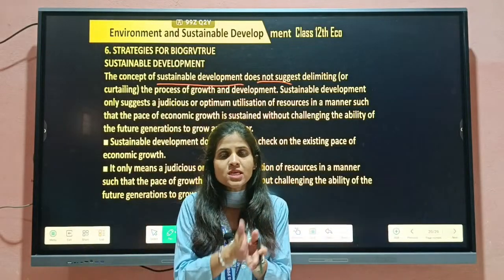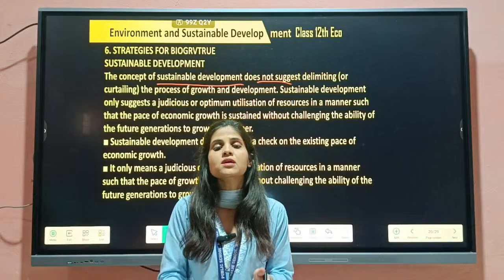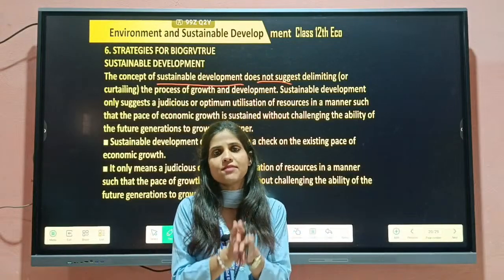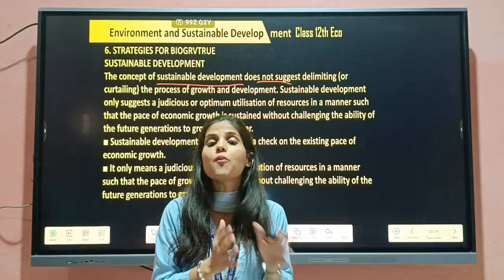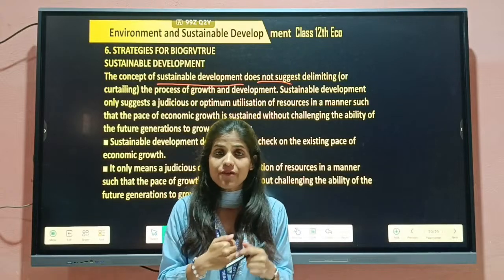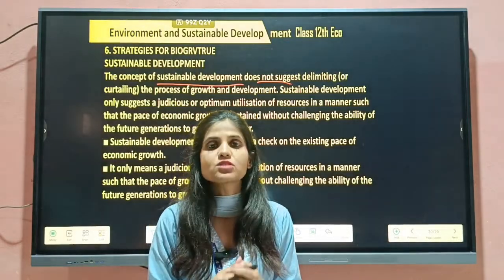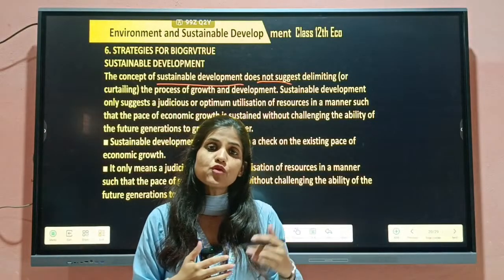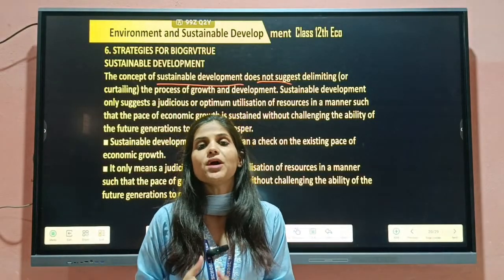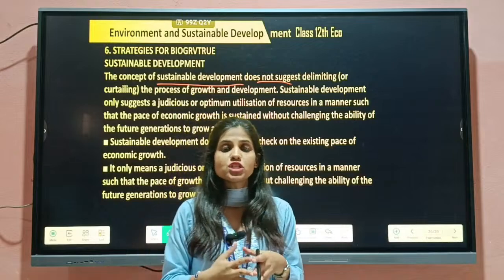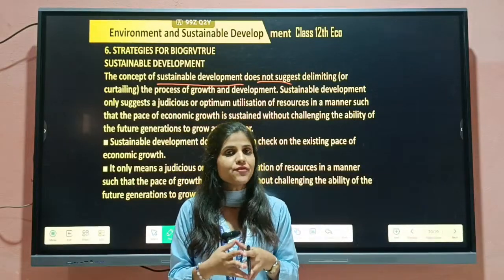When we use anything in ideal terms, neither more nor less, we use the word rational or optimum. Because we already know our resources are scarce and limited, we have to use them with proper management so that future generations will also benefit.